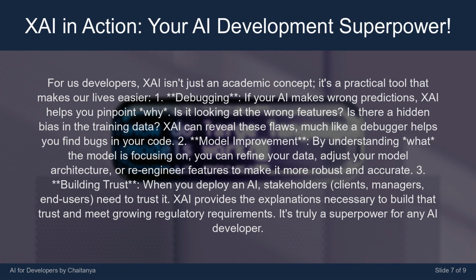For us developers, XAI isn't just an academic concept. It's a practical tool that makes our lives easier. 1. Debugging. If your AI makes wrong predictions, XAI helps you pinpoint why. Is it looking at the wrong features? Is there a hidden bias in the training data? XAI can reveal these flaws, much like a debugger helps you find bugs in your code. 2. Model improvement. By understanding what the model is focusing on, you can refine your data, adjust your model architecture, or re-engineer features to make it more robust and accurate.